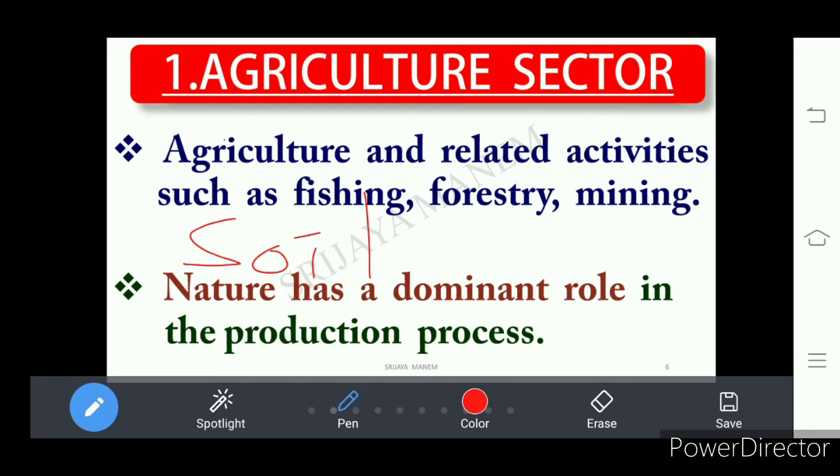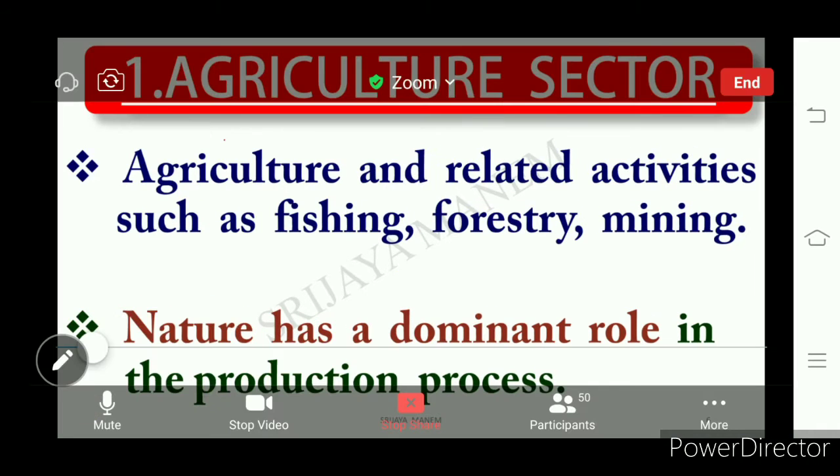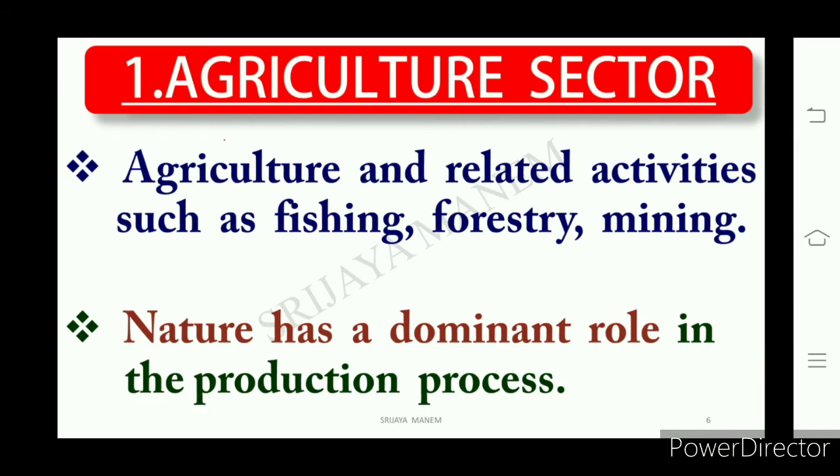So where nature's role is dominant in the process of production, all those activities we find in the primary sector, that is the agriculture sector. Right or not?